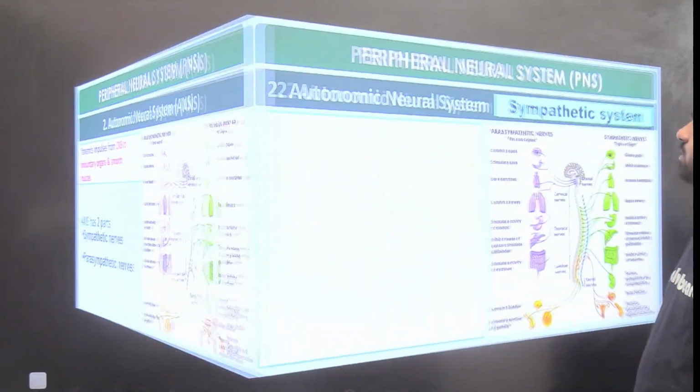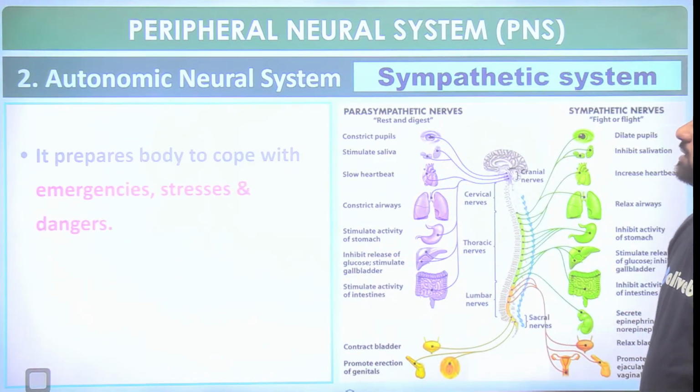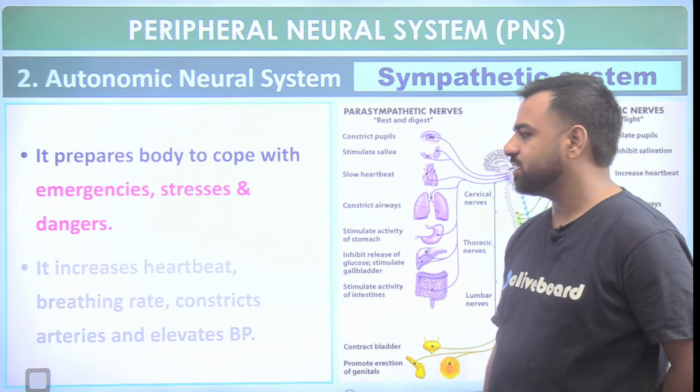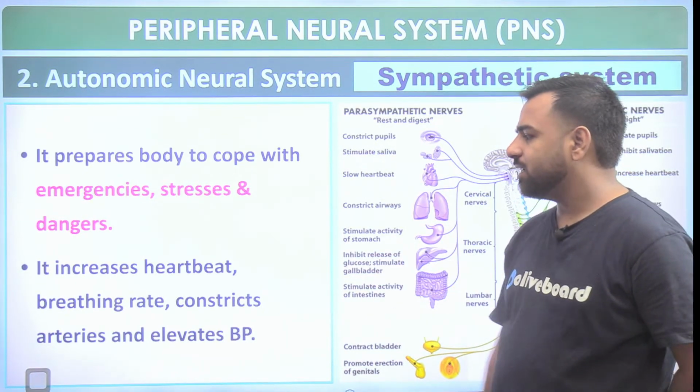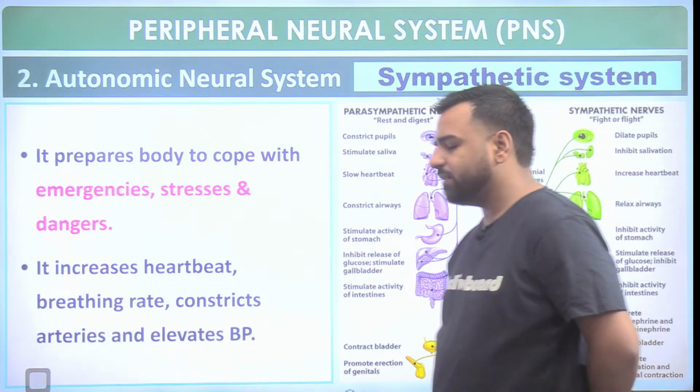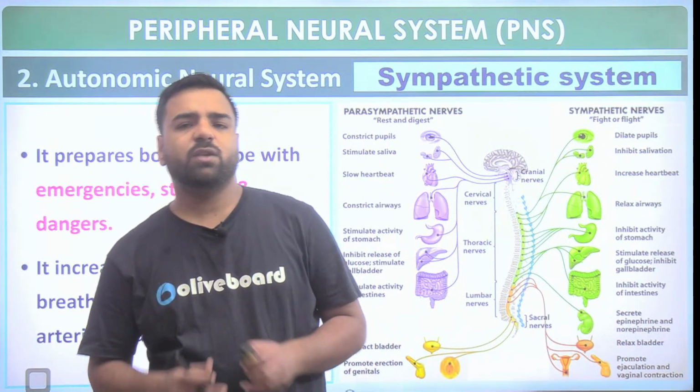Okay, so that's all. Here in the sympathetic nervous system, it prepares the body to cope with the emergency stresses and dangers. That increases the heartbeat and breathing rate, constricts the arteries and elevates the BP. So this is very common when you are afraid of something.